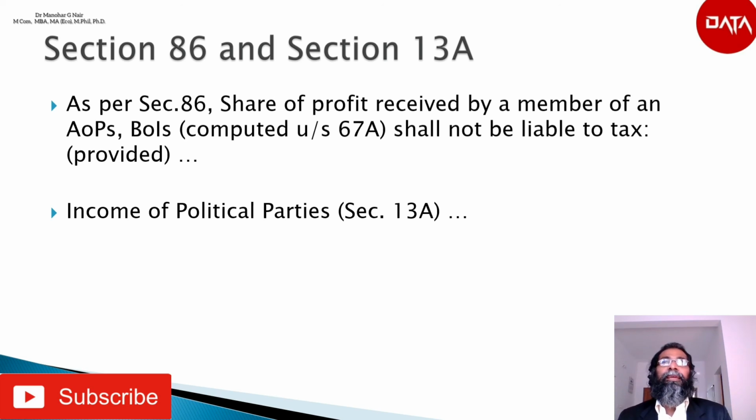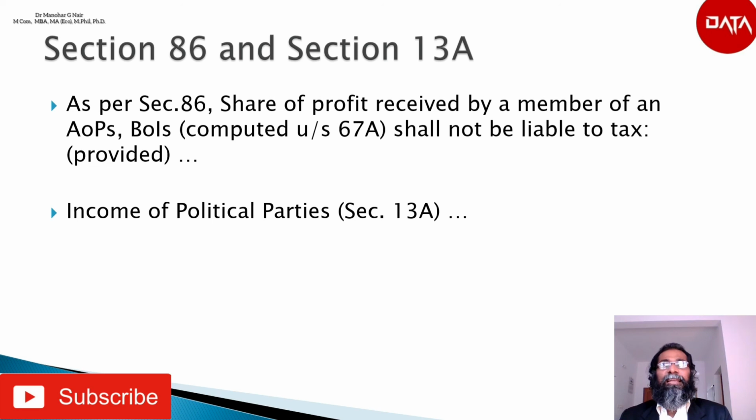Income of a political party which is chargeable under the head income from house property or capital gains or income from other sources, or any income by way of voluntary contributions received by a political party from any person, shall not be included in the total income of the previous year of such a political party, provided that, A, such a political party keeps and maintains such books of account and other documents as would enable the assessing officer to properly deduce its income.